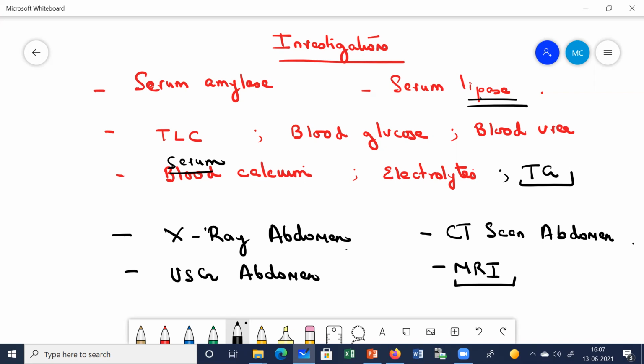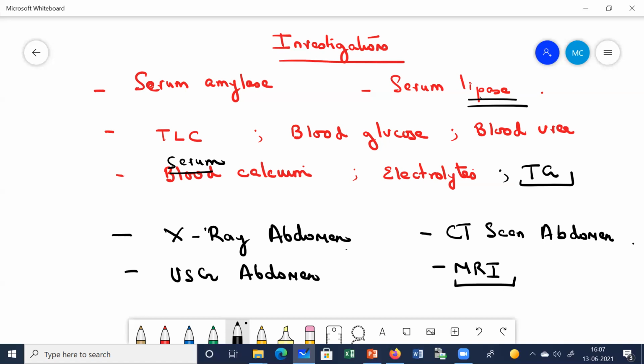It can clearly detect if any necrosis has occurred. As we know, we really fear pancreatic necrosis, isn't it? If pancreatic necrosis occurs, then the prognosis is not very good. So pancreatic necrosis can be detected very well by MRI. Right? So these are the different investigations: some blood tests, X-ray, CT scan, USG abdomen, MRI. These are the investigations which are done to confirm acute pancreatitis.